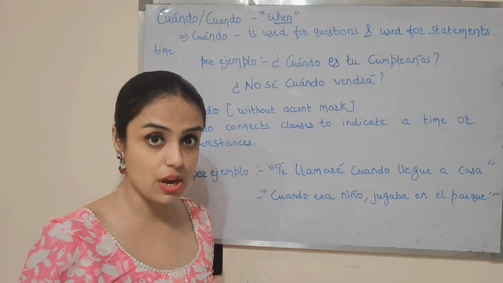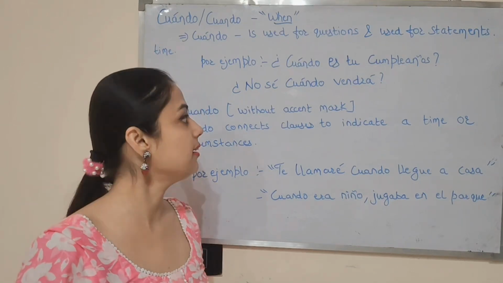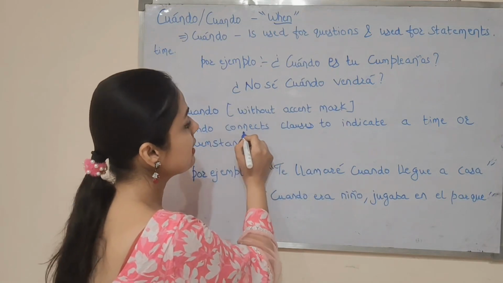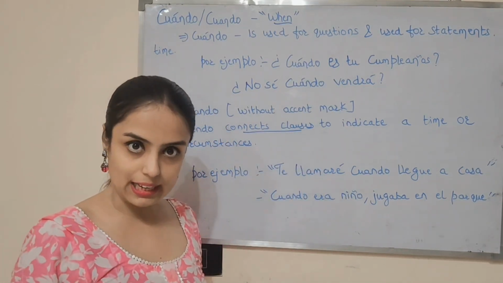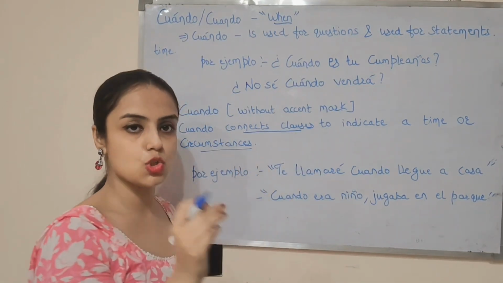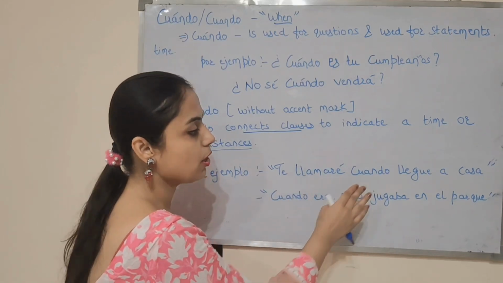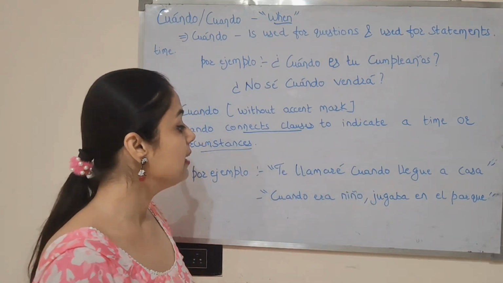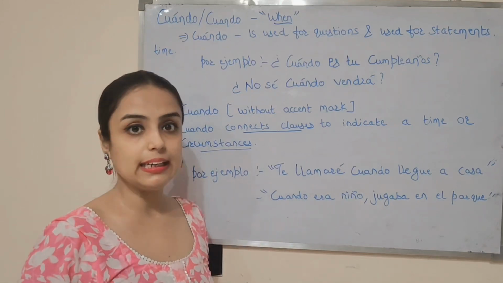These are the two examples which I have given you so that you can understand it. Now, cuando without accent connects clauses to indicate time or circumstances. Por ejemplo, te llamaré cuando llegue a casa. I will call you when I get home. Vale? Secondly, cuando era niña